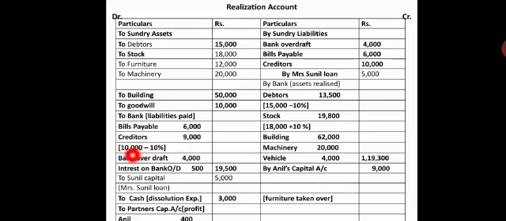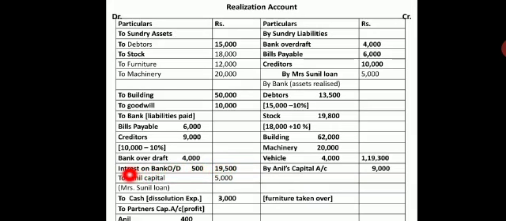Next I am having bank overdraft, which is 4,000. As usual we have to enter. Next there is unrecorded liability, that is interest on bank overdraft which was not paid till date but now it has to be paid. So it is unrecorded liability. So this also has to be entered at the time of realization because we are paying the liability. It is 500. So total payment for liabilities is 19,500.